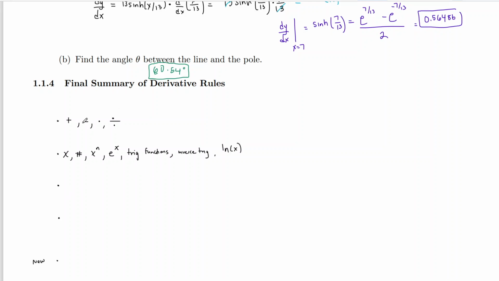Then at some point, we added in the chain rule, which told us how to do all of these rules, but if the inside is not just x. So if we had something that wasn't x here, how do we do it? And then pretty much our last two things were techniques. We talked about implicit differentiation and logarithmic differentiation.